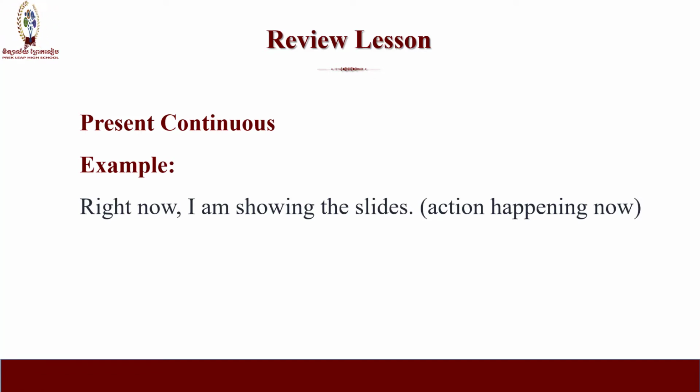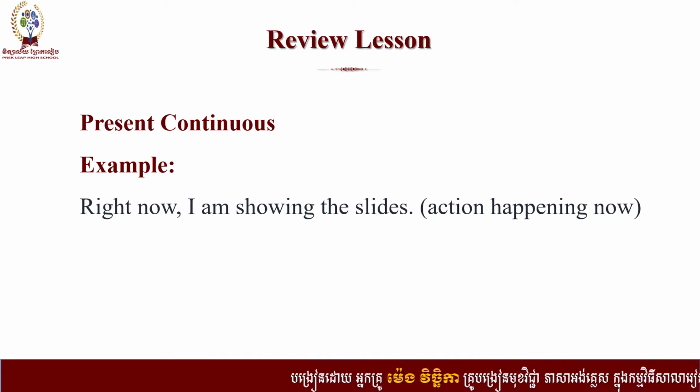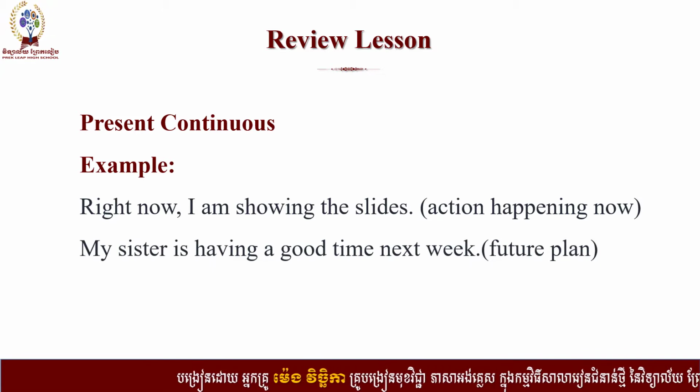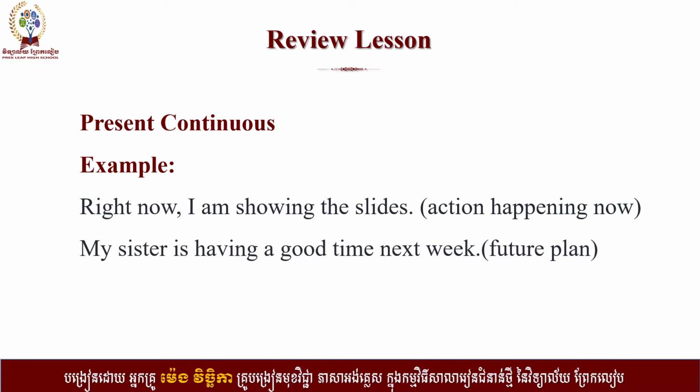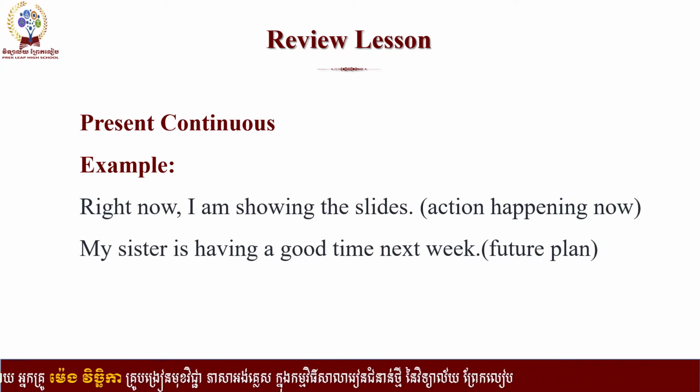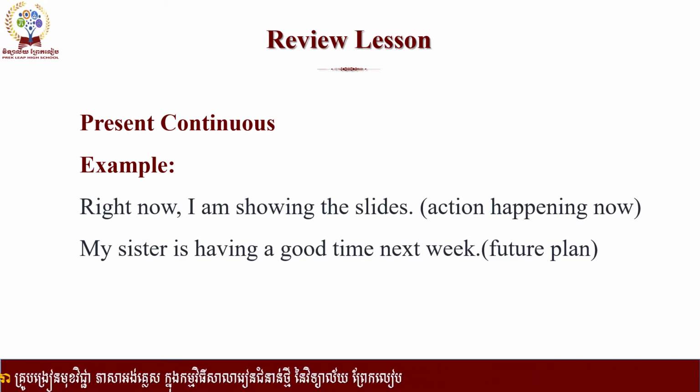Okay. The next use is about future plans, right? So what is the example? What should be the example for present continuous to talk about future plans? Okay, you might say, my sister is having a good time next week. Yes, that is what your sister plans, that she's going to have a good time next week.